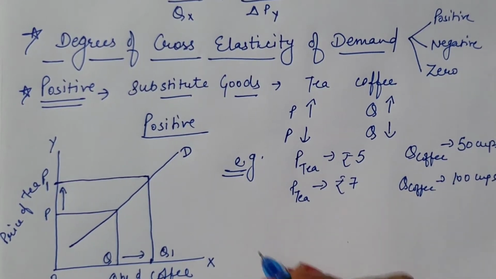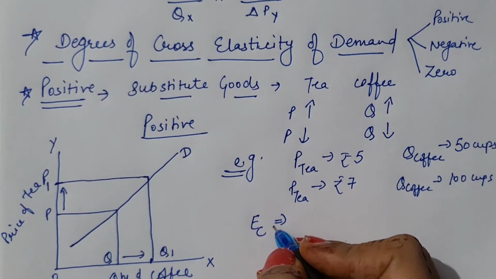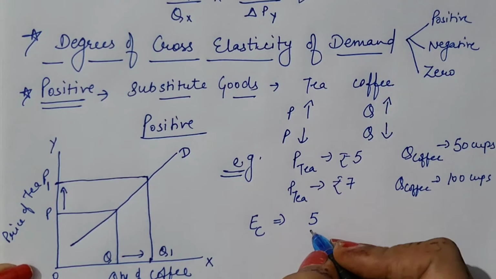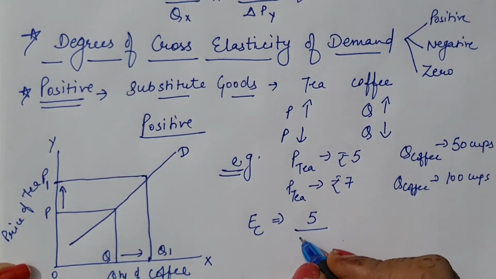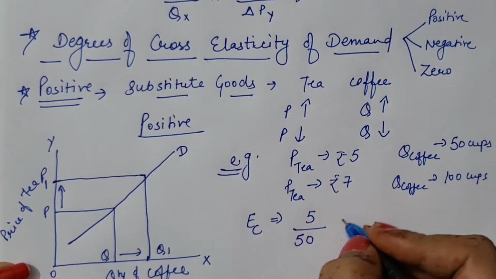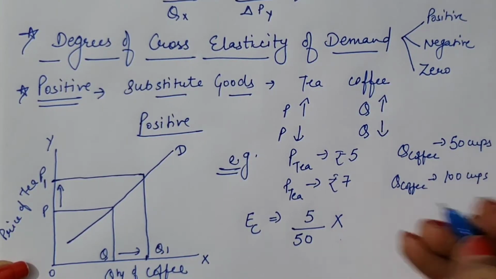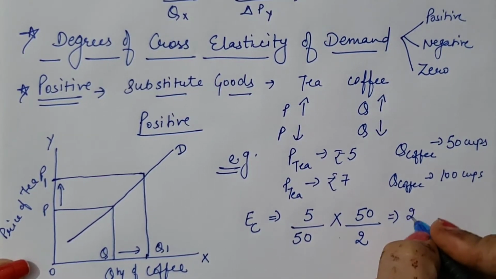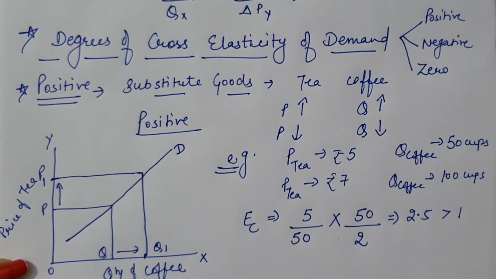So if we have to calculate cross elasticity of demand, then we refer to this formula. Initial price, that is of tea, 5 upon initial quantity 50 cups, and delta Q I have to calculate is 50 and delta P is 2. Here comes the answer 2.5, which is greater than unity and is also positive.